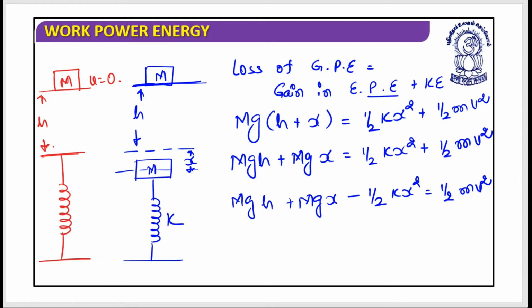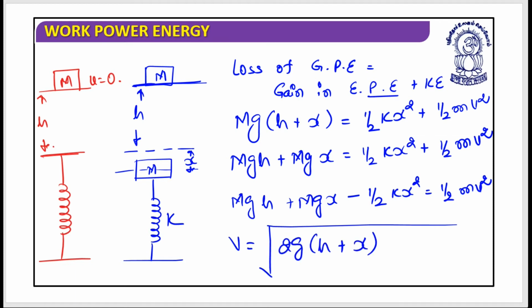And when I work this out, the velocity can be given as the square root of 2g into bracket h plus x, minus k into x square divided by m. This is the velocity when the block has traveled and the spring has been compressed by x. So when the spring has been compressed by x, the velocity of the block would be given as shown. I hope it is clear.